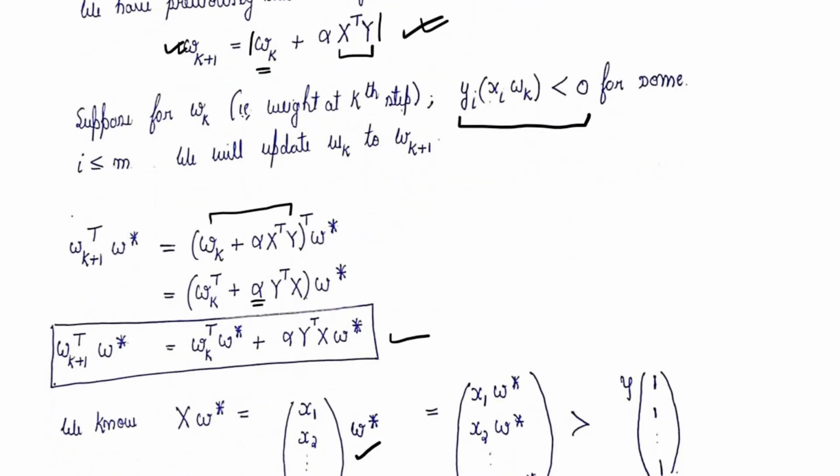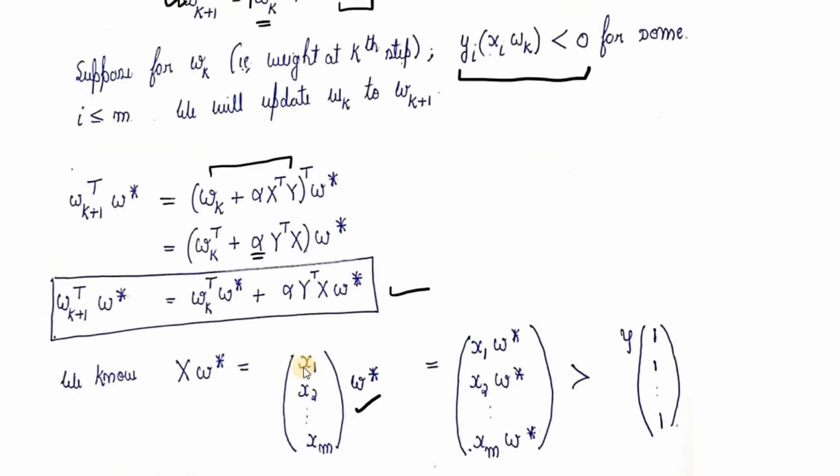What we have over here is these observations x1 till xm, and we are doing a dot product with w star. So these are the individual observations which we have, and it is lower bounded by gamma depending on the definition which we have just defined.